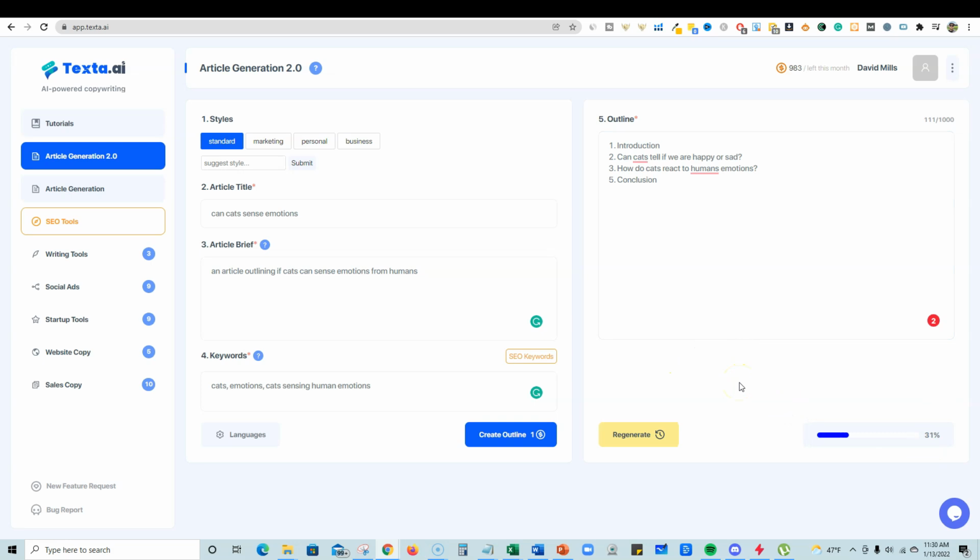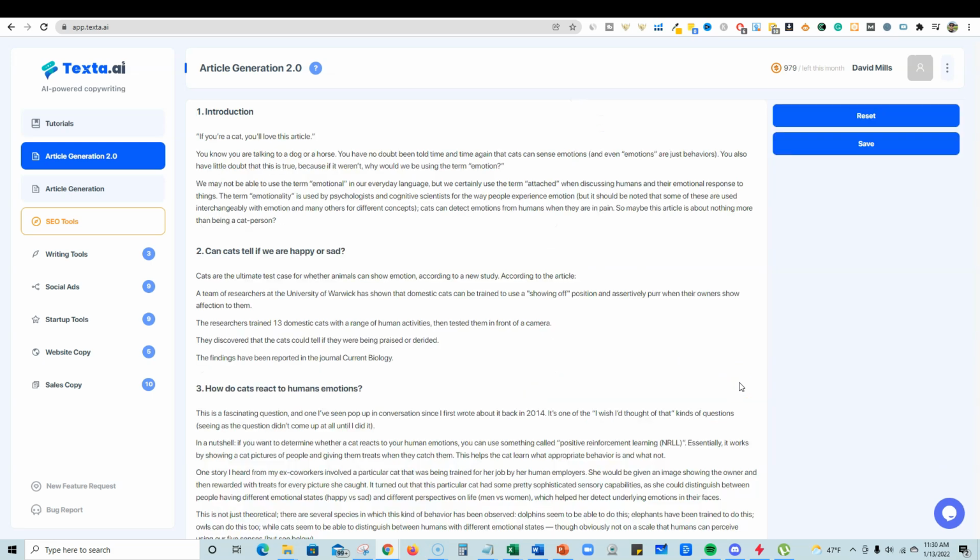And it's fast. I know that version 1 was impressively fast. Let's see. Okay, it's super fast. Okay, so we have the introduction right here. If you're a cat, you'll love this article. Try to get kind of funny there. You are talking to a dog or a horse. You have no doubt been told time and time again that cats can sense emotions, and emotions are just behaviors. You also have little doubt that this is true, because if it weren't, why would we be using the term emotion? We may not be able to use the term emotional in our everyday language, but we certainly use the term attached, blah, blah, blah.